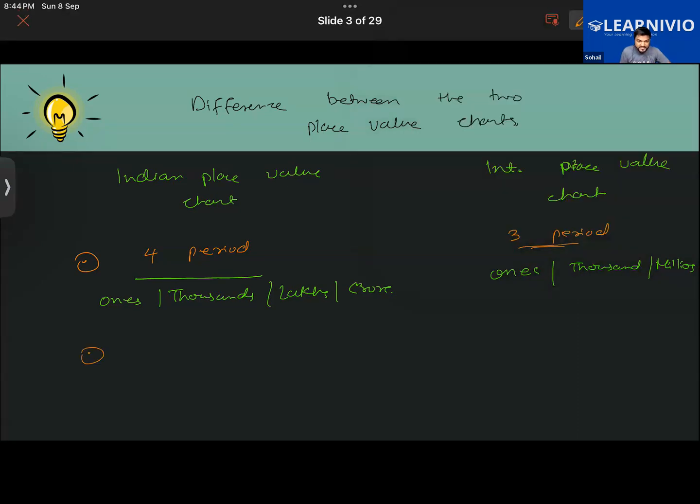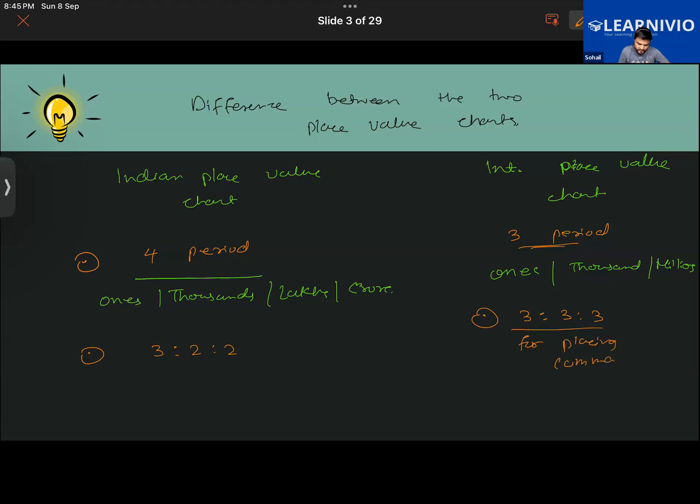Another difference was that of the system of placing commas. In the Indian place value system, the system of placing commas was 3:2:2. This was the rule, meaning that the first comma is placed after 3 digits from the right. The second comma is placed after 2 digits, and after every 2 digits the next comma will be placed. While in the international place value system, it follows the 3 3 3 system. This system is followed for placing commas.